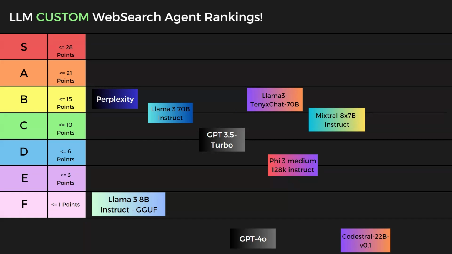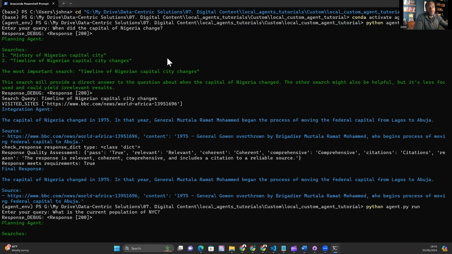Next, I'm going to run through the results of the Codestral 22B test. So that's coming up now. So I have the results of the Codestral test on screen now. And there's a few comments I want to make about Codestral. Codestral is a code generation model. So I don't think it was designed with the purpose of being an outright agent like this. But I think there's some logic behind the theory that code generation models could work well as agents because inherently they're trained on a lot of code, and code has a lot of logic and reasoning embedded within it.